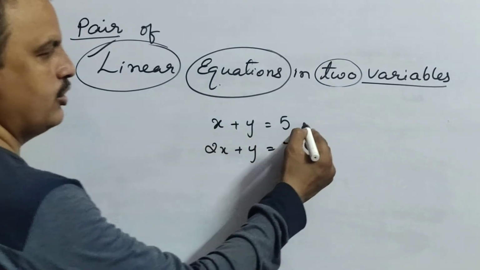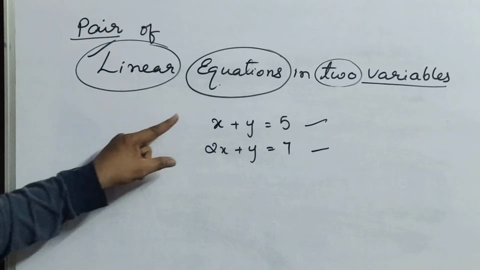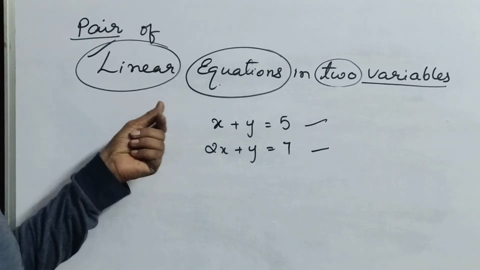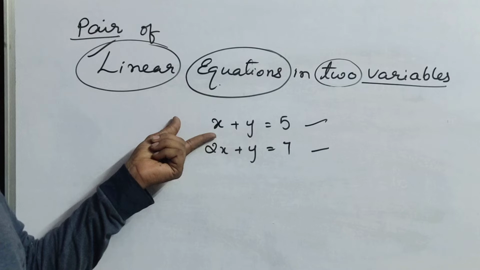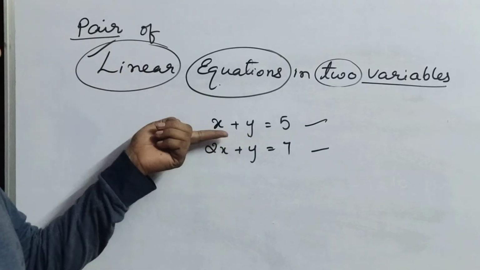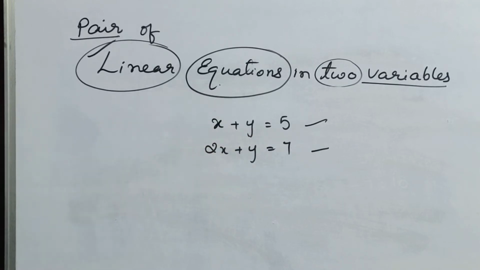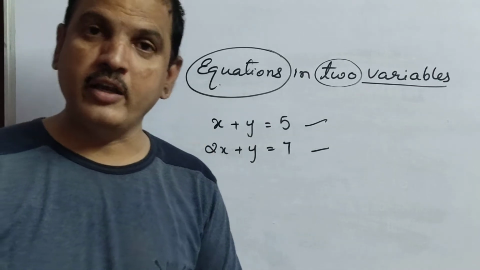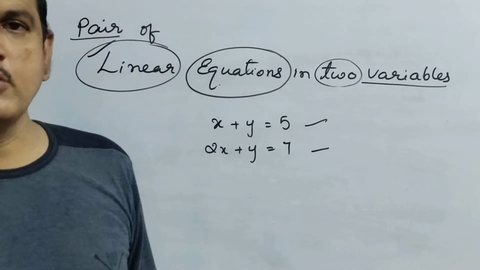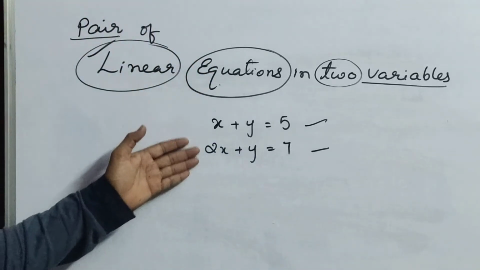Here you can see two equations at a time, with two different variables. Here also x and y, here also x and y. So these two are a pair. Now, how are you going to solve for the values of x and y in this pair?